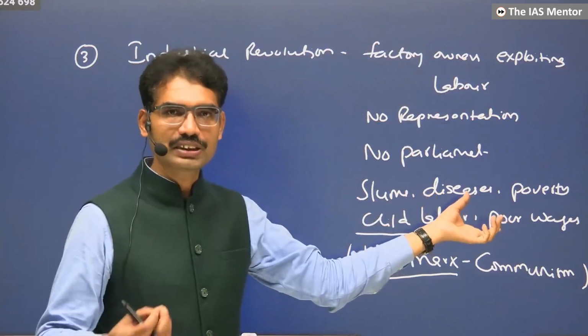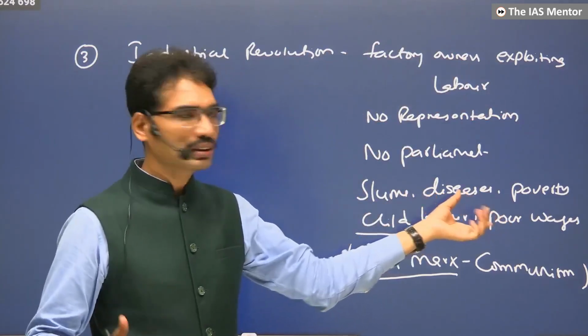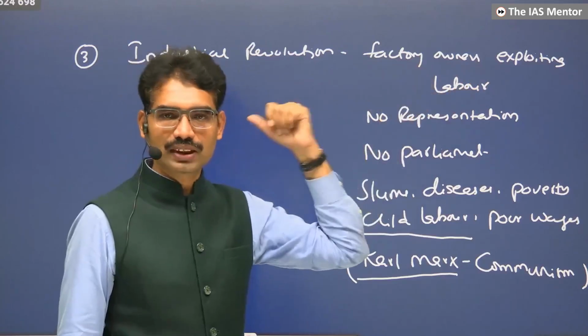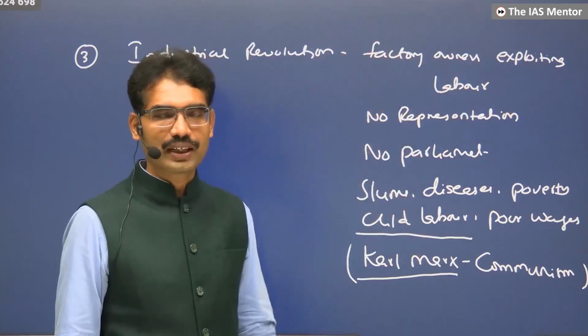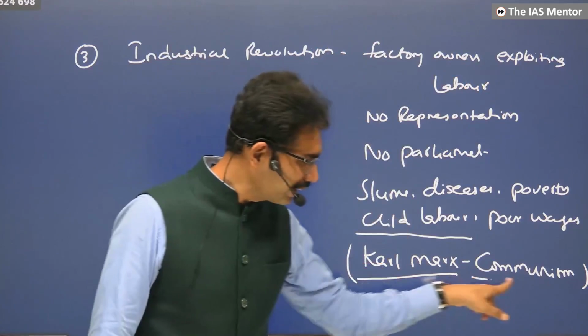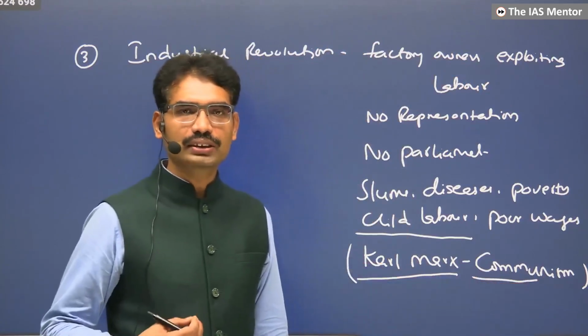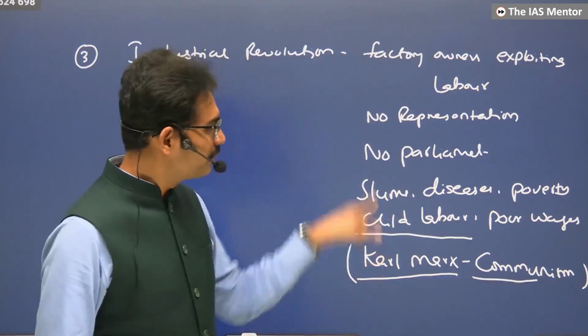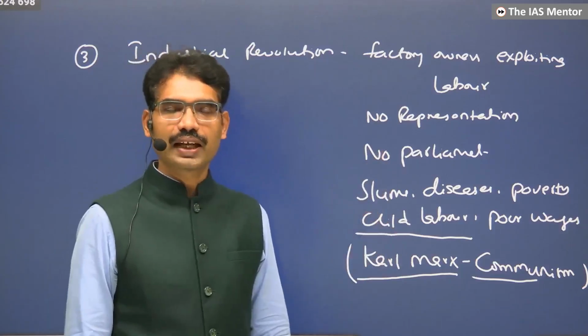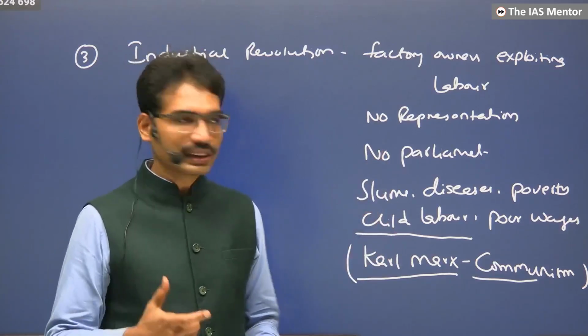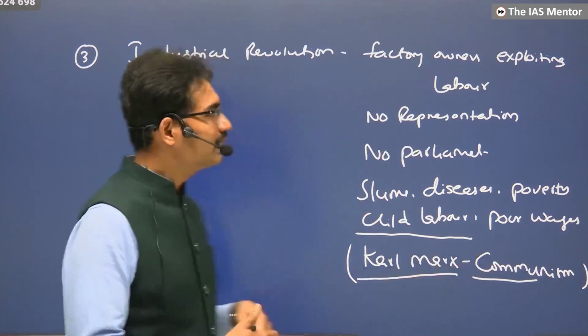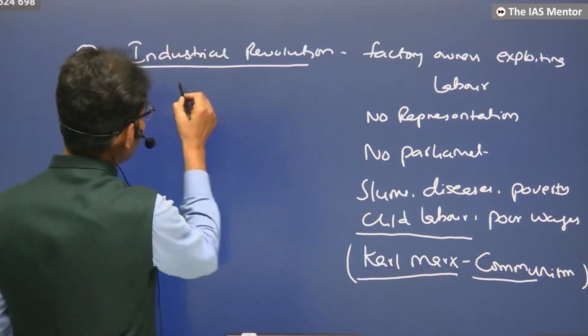If you want to really change, if you want to break the bonds, you really have to completely and ruthlessly destroy this system itself, the hierarchical system. That kind of anger, that kind of emotion, that kind of intensity comes from this kind of existing society. That's where communism comes in; this industrial revolution is pro-capitalism.